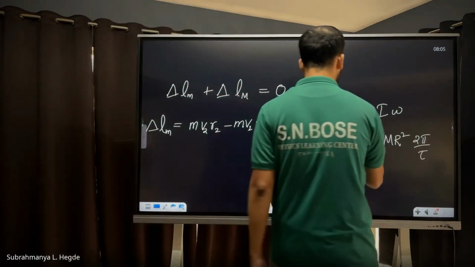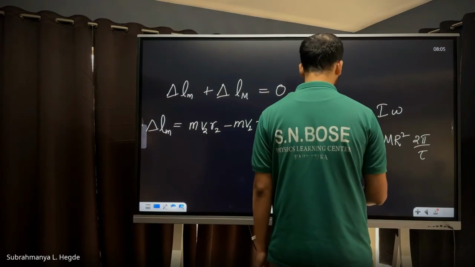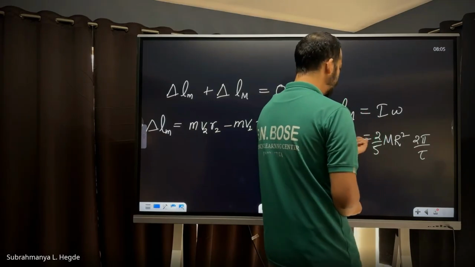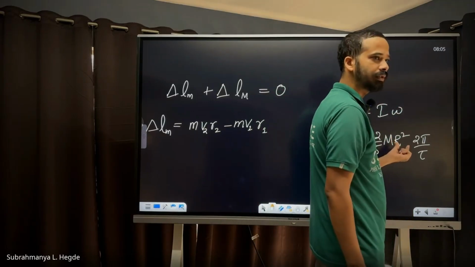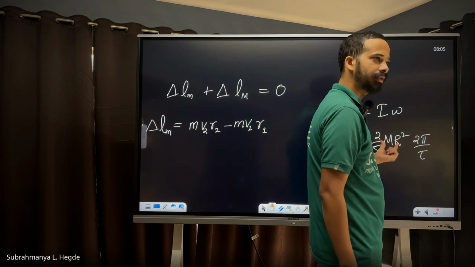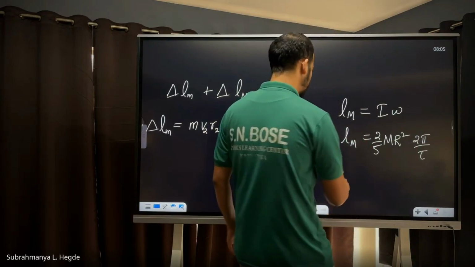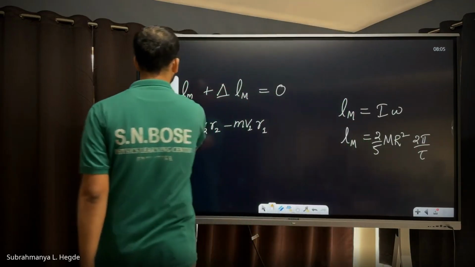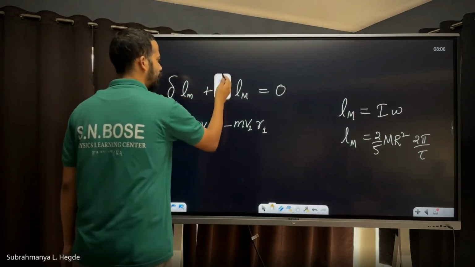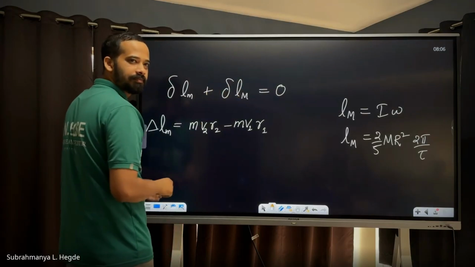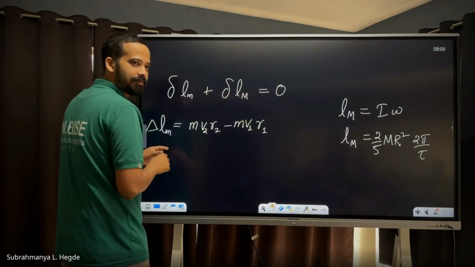Now, how do you find the change in L capital M? The radius is not changing, and mass is not changing. Only tau is changing. It's a kind of derivative expression, so I'll use the delta symbol, which is close to calculus.